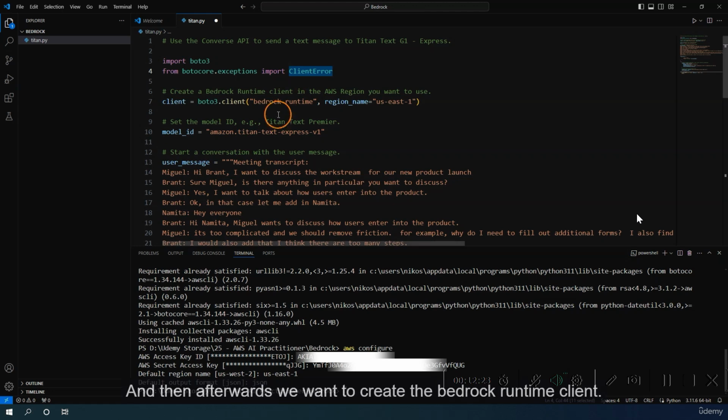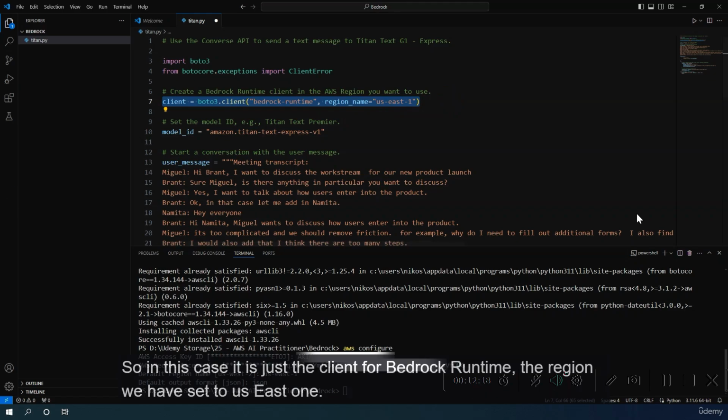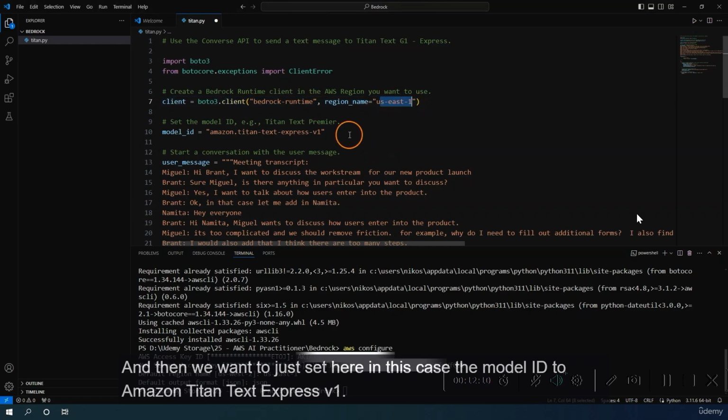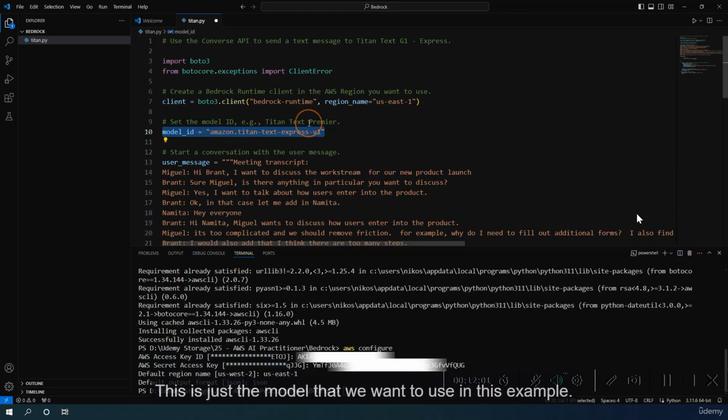And then afterwards, we want to create the Bedrock runtime client. So in this case, it is just the client for Bedrock runtime. The region we have set to US East 1. And then we want to just set here, in this case, the model ID to Amazon Titan Text Express V1. This is just the model that we want to use in this example.